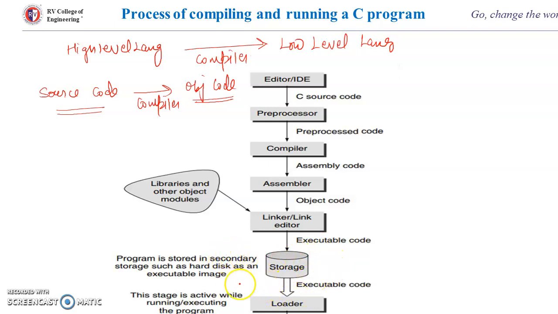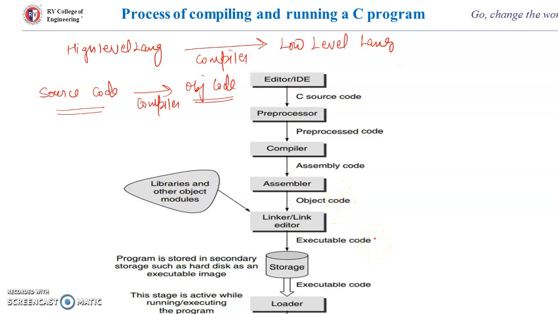And then the loader, this is the active stage when the program is executing. So basically there are three steps. First, you need to write your code in some editor, then you need to give the command for compilation, and after successful compilation you need to give the command for execution.